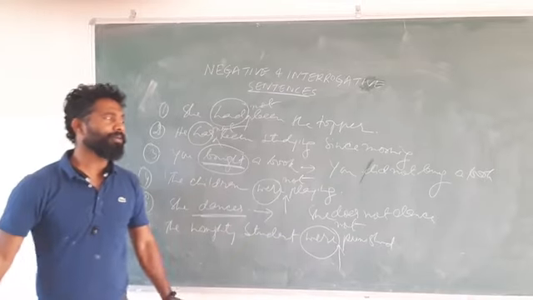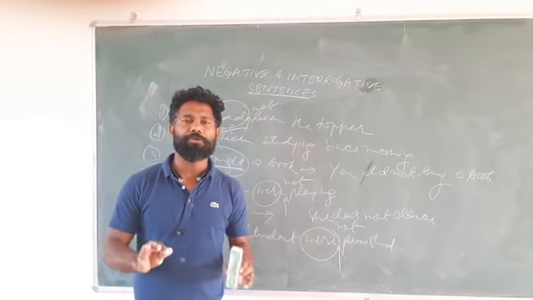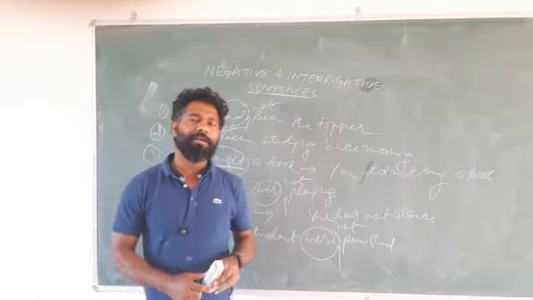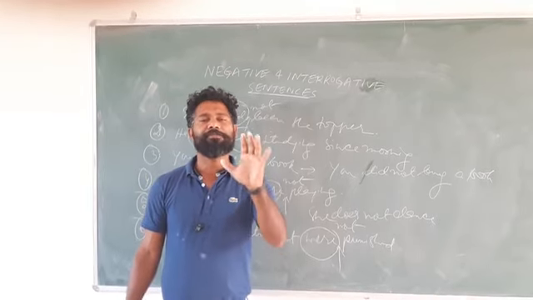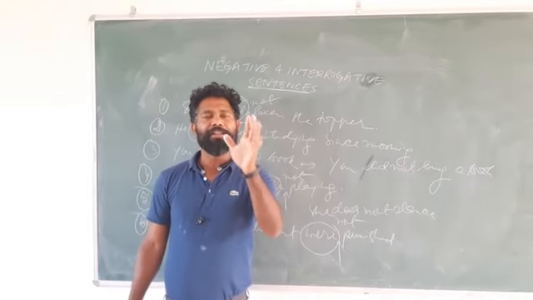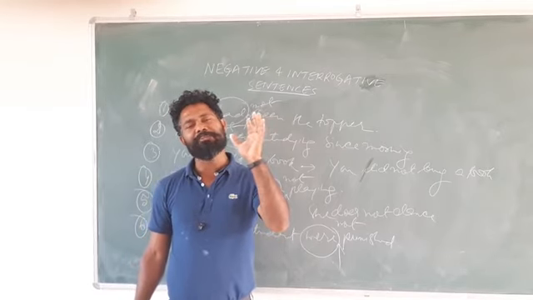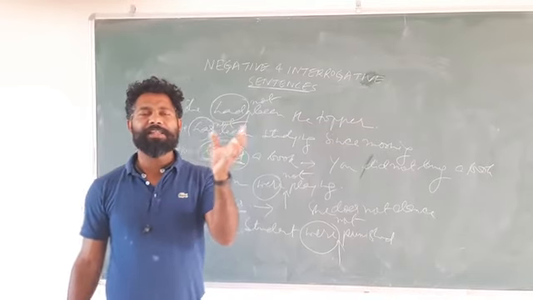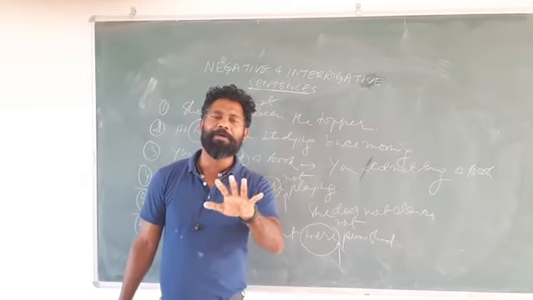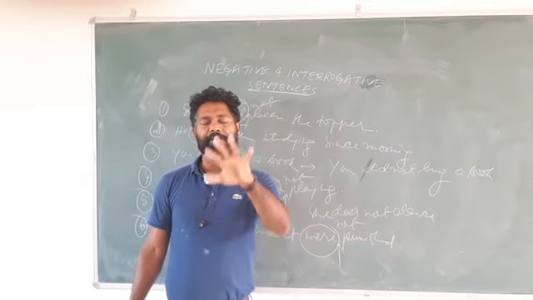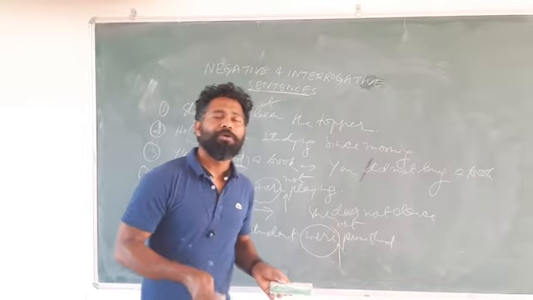So that's so simple. Till now we have talked about how to make the negative of given sentences, and that we can do. Once again I am repeating, children, that we can make the negative of any given positive sentence just by writing not after the first verb, except when the given sentence is in simple present or simple past. In the case of simple present, we need to use do and does, and with do and does we always write the first form of verb. If the sentence is in simple past, we need to write did, and with did we need to write the first form of verb, and then the sentence becomes negative. So we are done with the negative.